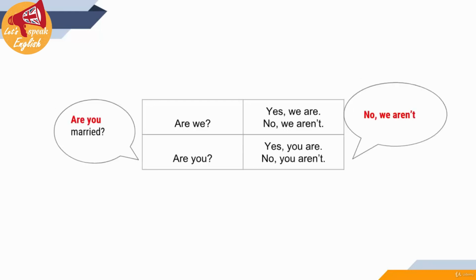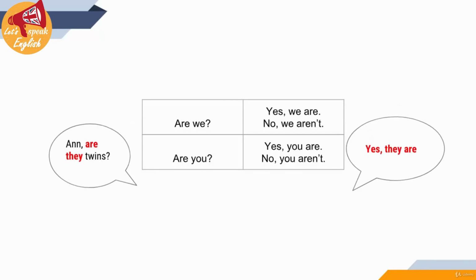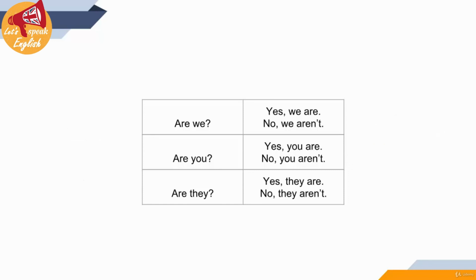After that, are you? Yes you are. No you aren't. And are they? Yes they are. No they aren't. Good. So far we know the positive, the negative, and the question forms of the verb to be.